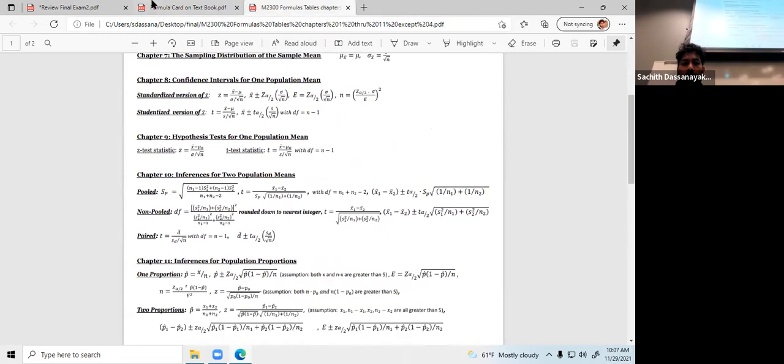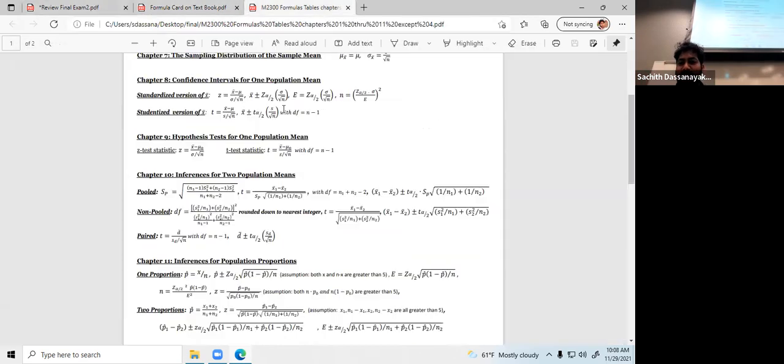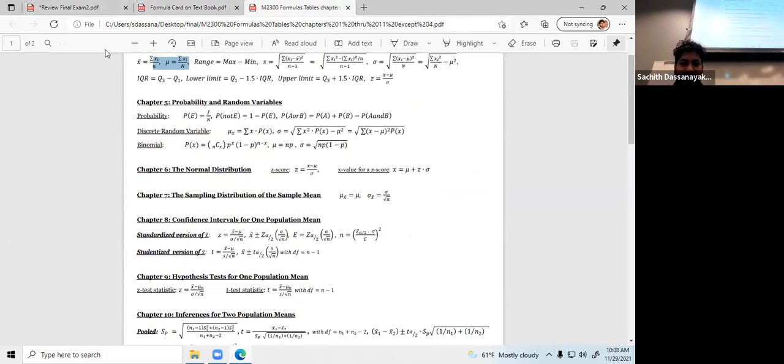In the questions, I don't ask for the formula. I don't ask what the formula of this is. I ask you to find the answer, so you should know the formula. Most of the time I haven't given the formula, so you have to find which one suits which question. Sometimes I may give these formulas as well. Let's see.